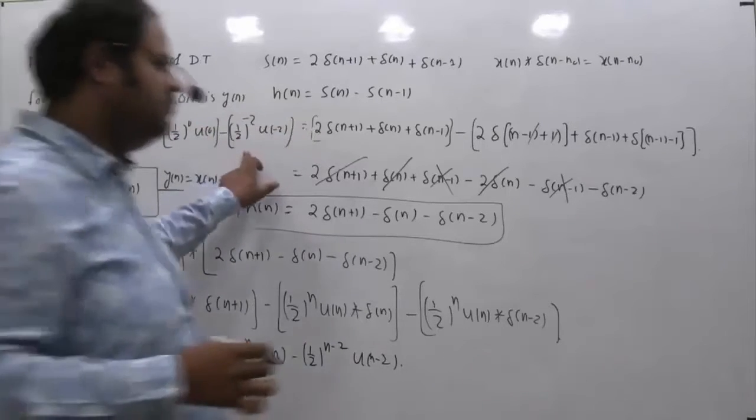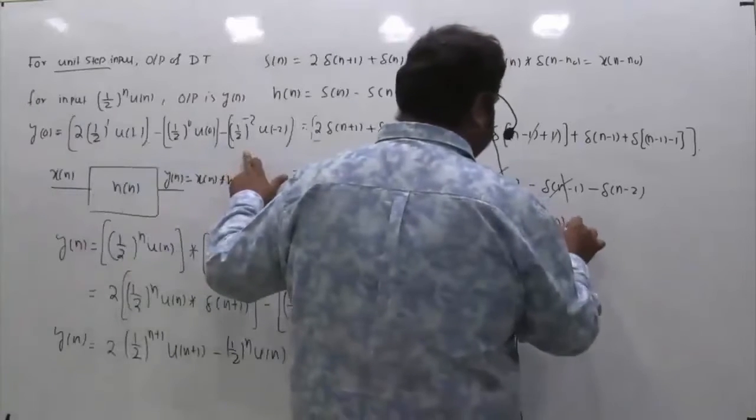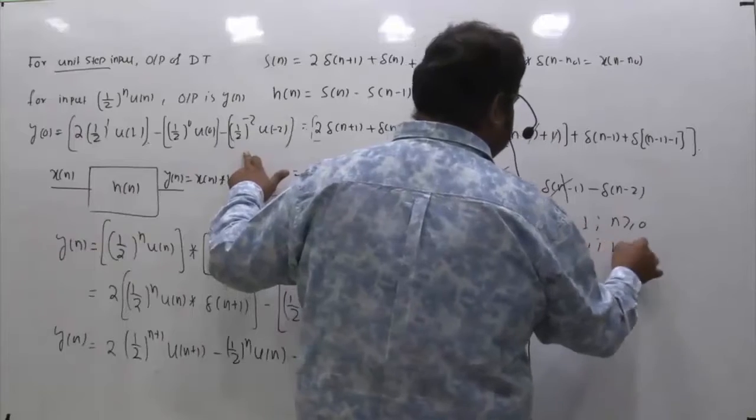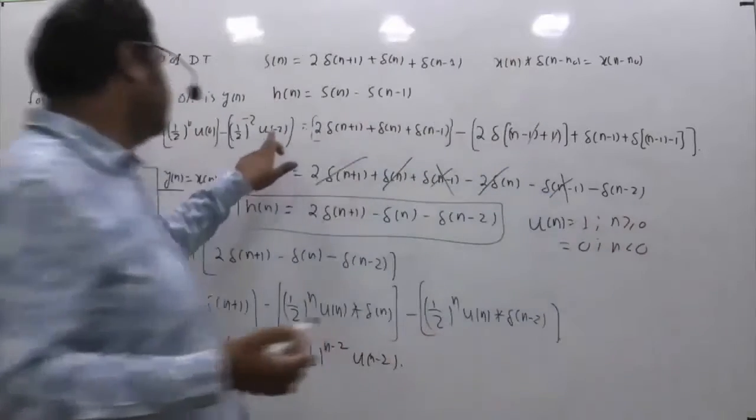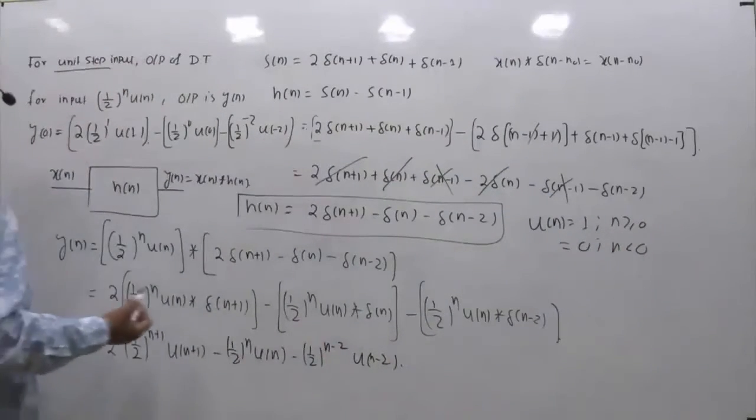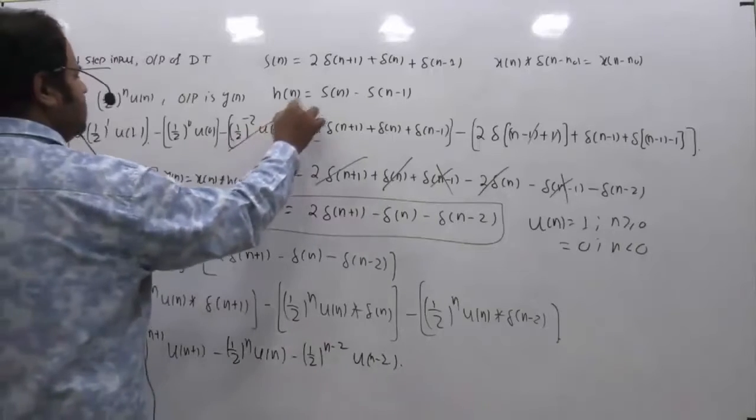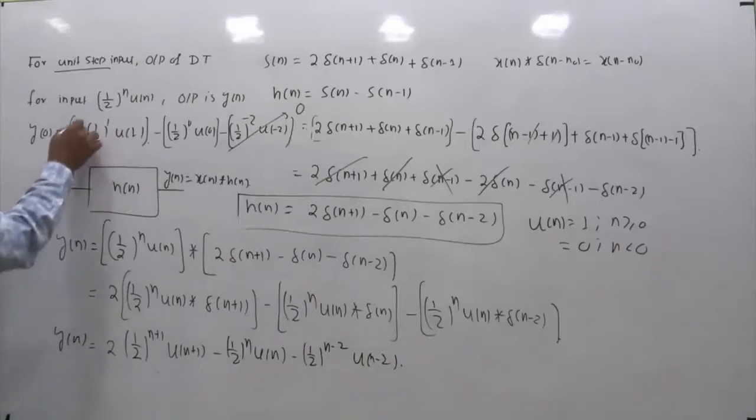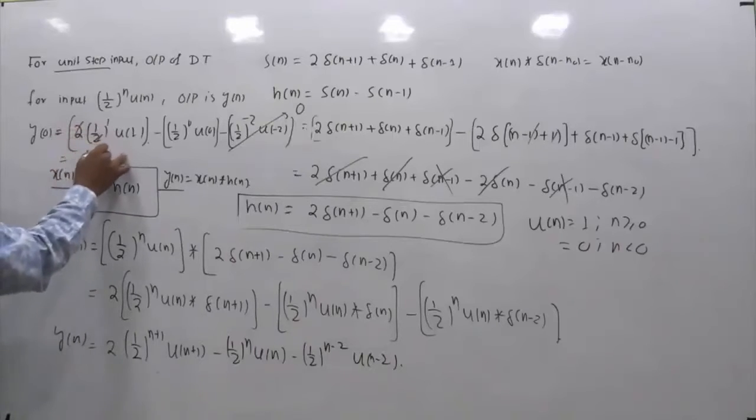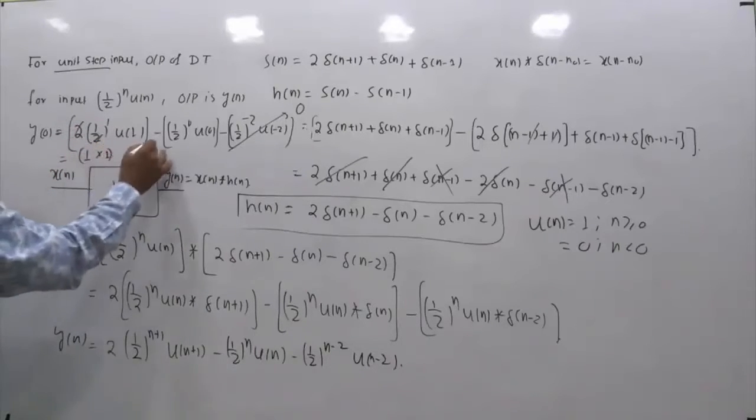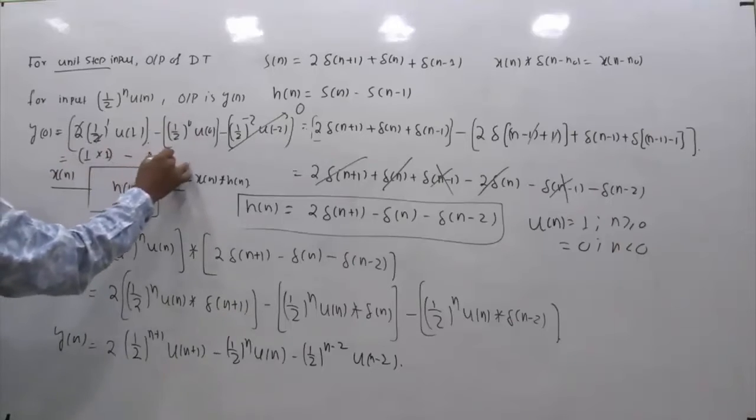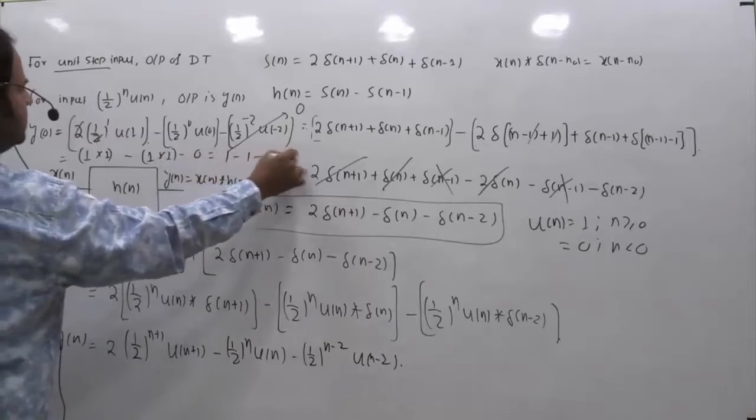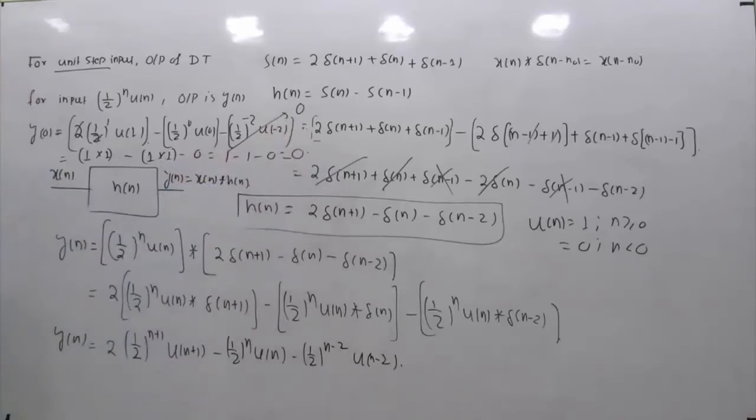But you know very well, u of n equals 1 for n greater than or equal to 0, and this is 0 for n less than 0. So if I ask you what is u of minus 2, that is obviously 0, and 0 into something is 0, so this term becomes 0. And if you simplify this, 2 into half is 1, and u of 1 is also 1. So this is 1 into 1, minus half power 0 is 1, and u of 0 is also 1. And this is anyway 0. So the final answer is 1 minus 1 minus 0, and the answer you're getting is 0. So this is the answer.